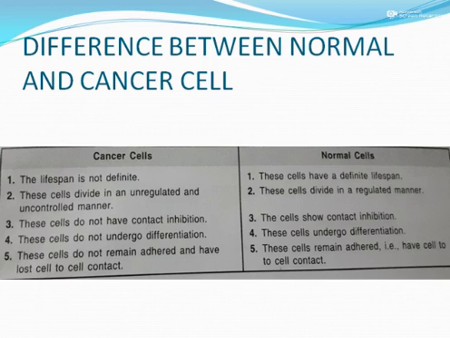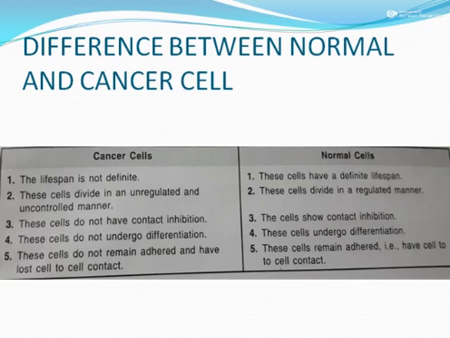Before we proceed, let us try to learn the common differences between a normal and a cancer cell. When we have a look at the cancer cell, the lifespan of the cancer cell is not definite. It will grow till a person is alive. Next, normal cells have a definite lifespan. The second point is that cancer cells grow in an irregular and uncontrolled manner. That means they will keep on growing. While normal cells grow in a certain regulated pattern.